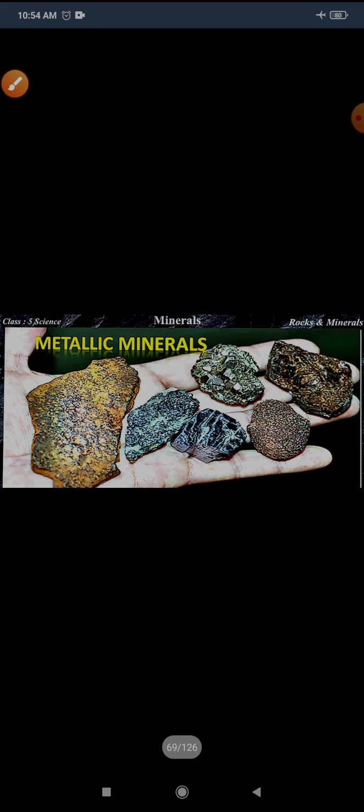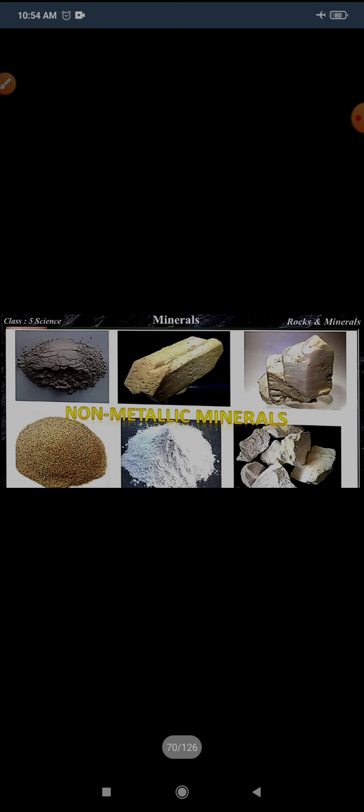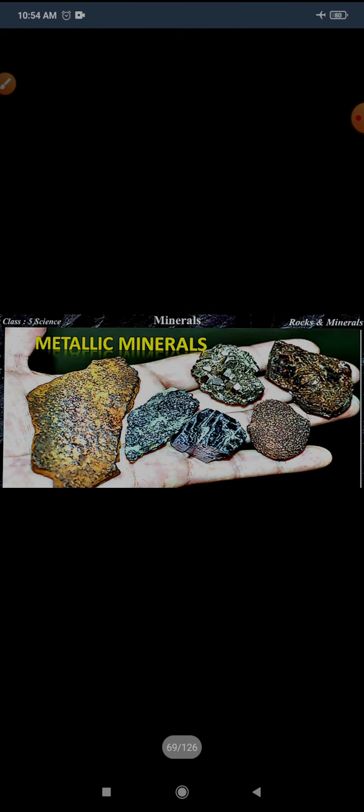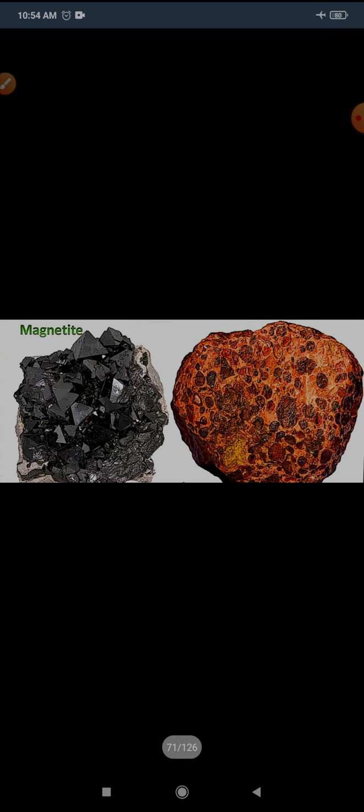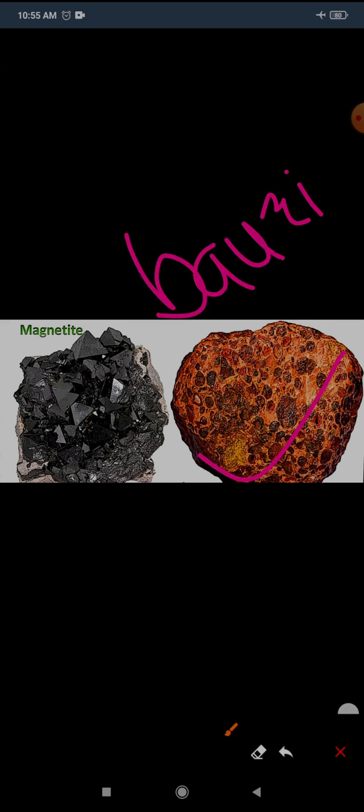And they may be complex ones also. So minerals are of two types. The first is metallic minerals, and the second is non-metallic minerals. Here you can see the shine in the metallic minerals. This is the picture of magnetite and bauxite. These both are examples of metallic minerals because they are shiny.